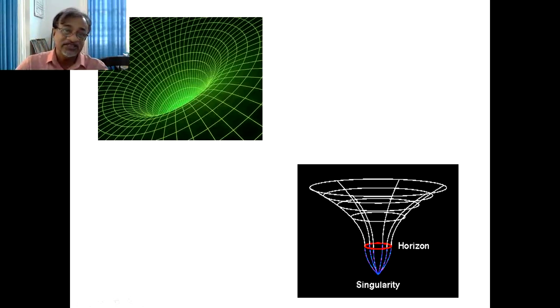So you can see this green figure. This is the space-time curvature of the universe. According to Einstein, gravitation is produced due to this space-time curvature. If you consider a particle moving around this region, automatically it falls inside the hole.